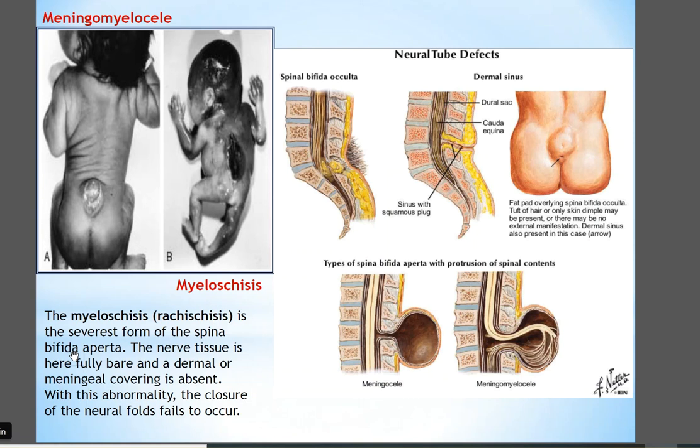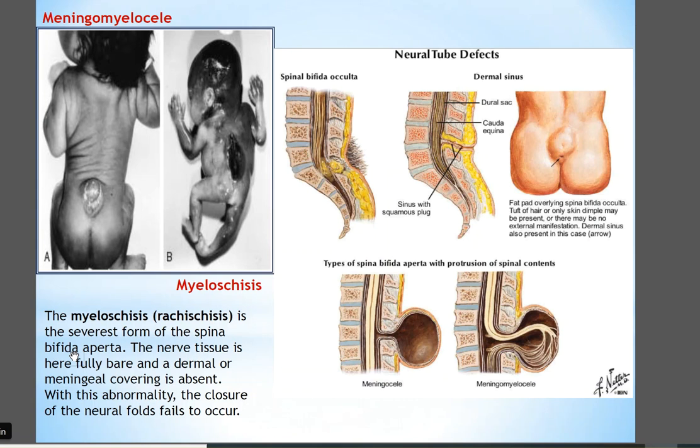For the prevention, it is estimated that 50% to 70% of NTDs can be prevented if women take 400 micrograms of folic acid daily, beginning 3 months prior to conception and continuing throughout pregnancy.